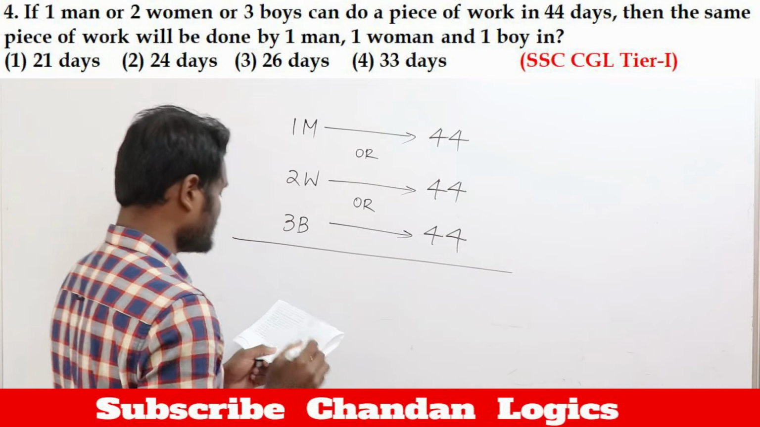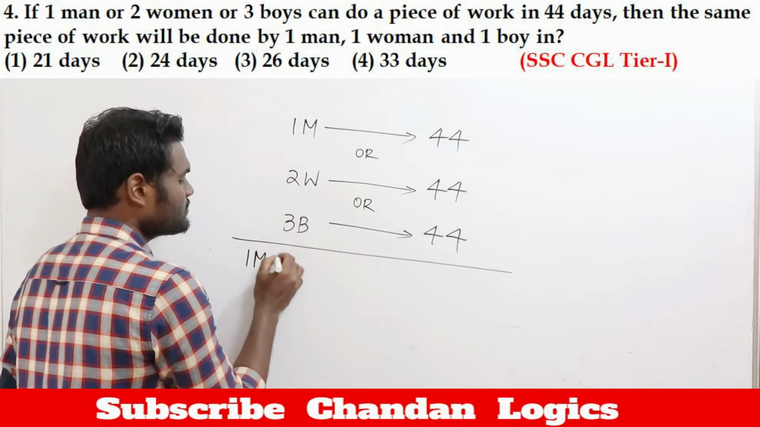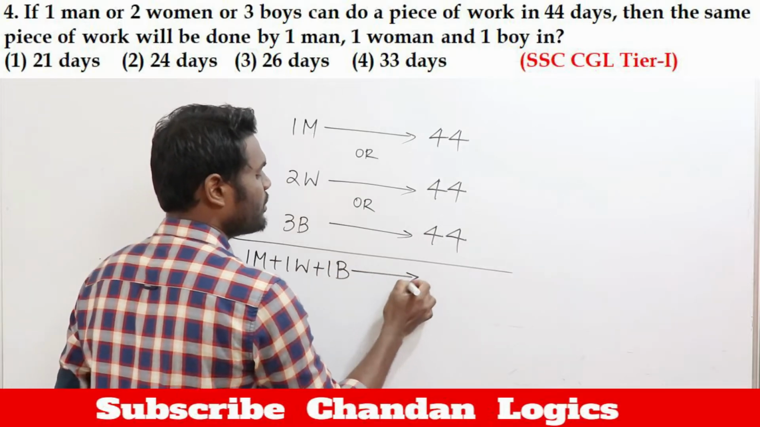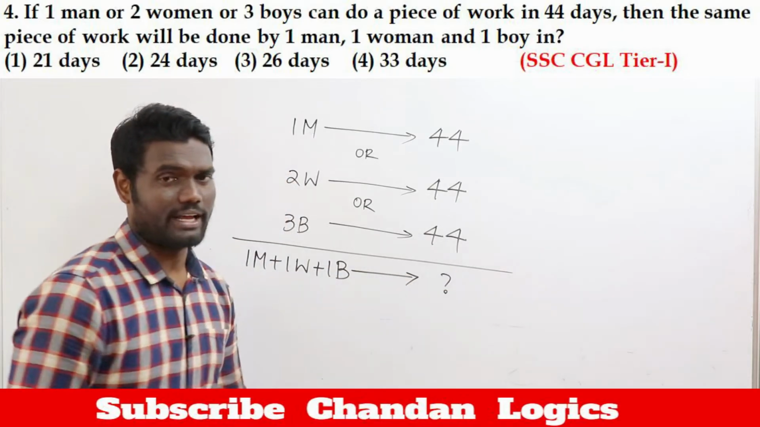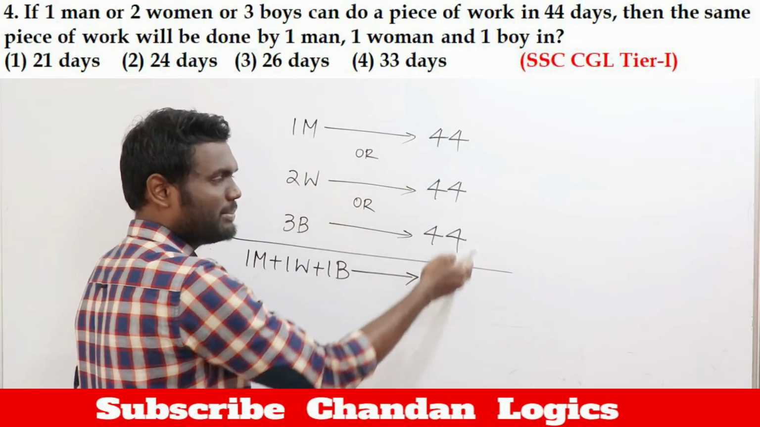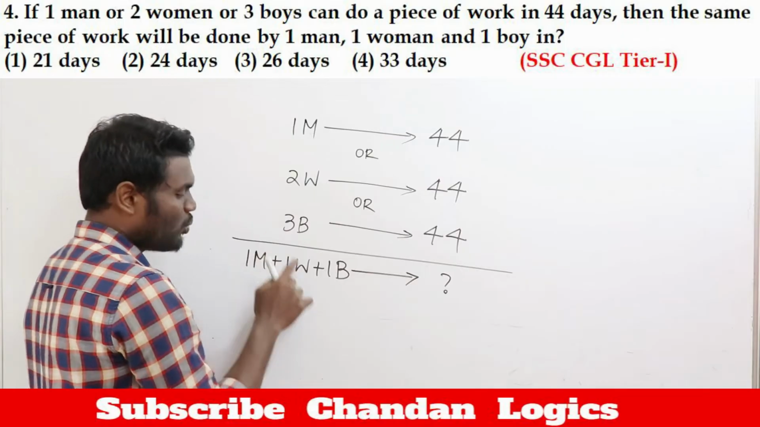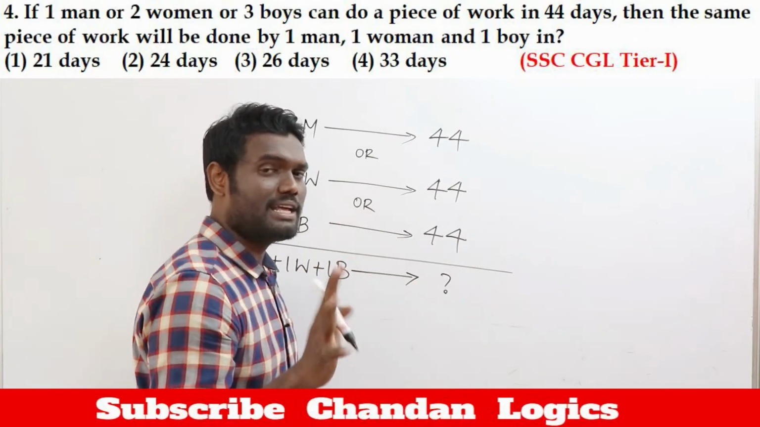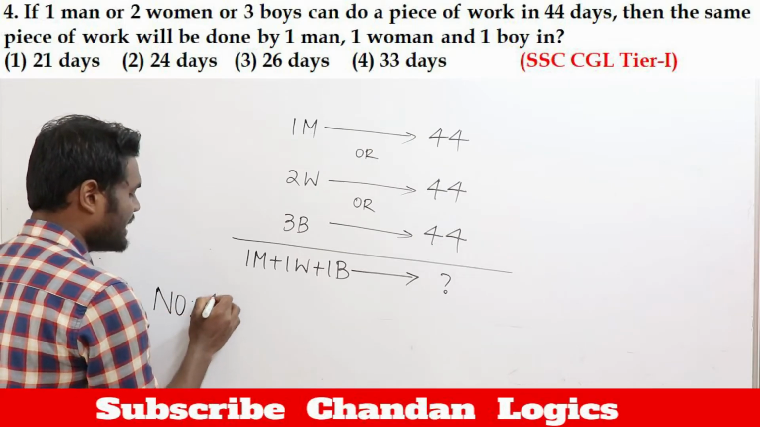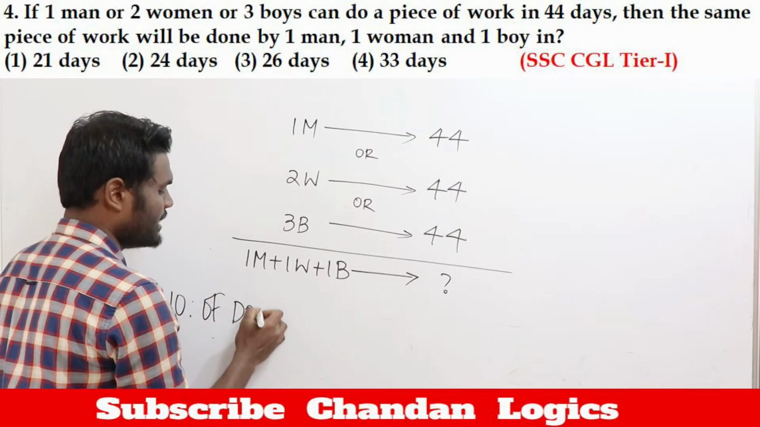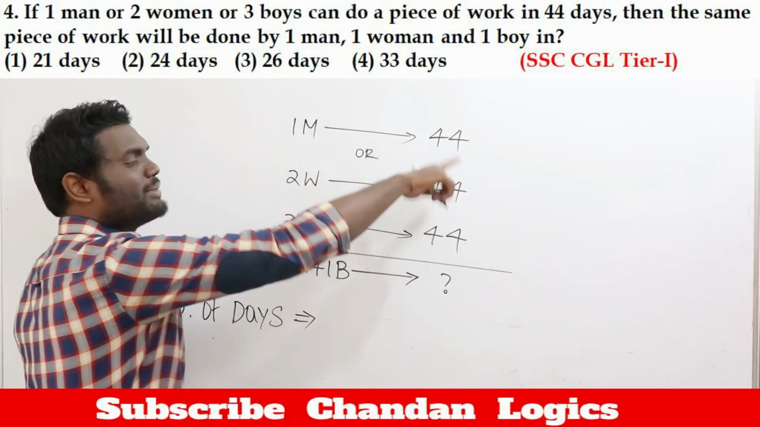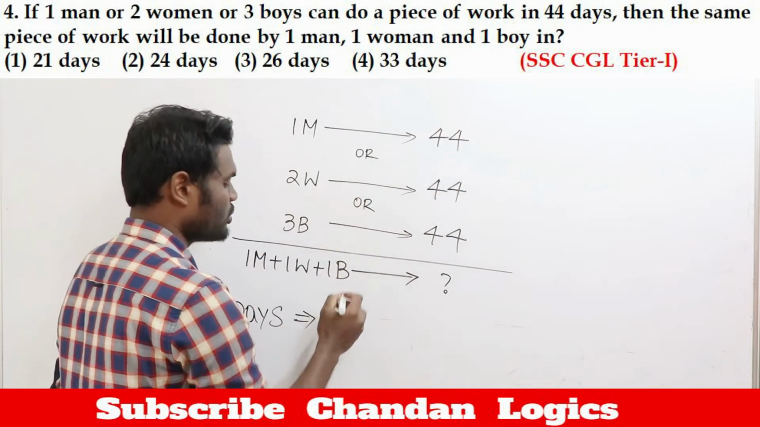Now your question is, if 1 man, 1 woman, 1 boy are going to work together, then how many days will they take? Okay, simple one. 1 man or 2 women or 3 boys can complete the work in 44 days. If 1 man, 1 woman, 1 boy are employed, then how many days will they take? Simple. Follow the same short trick technique. Number of days, how many? How to do it if it is 3? Same. Multiply the numbers whatever you have in the question.